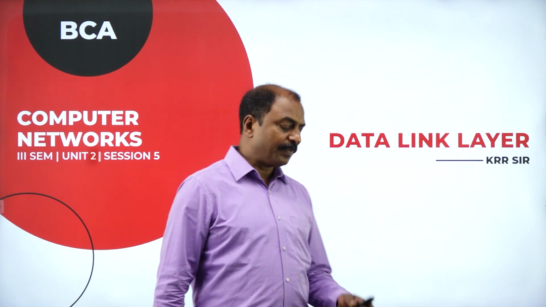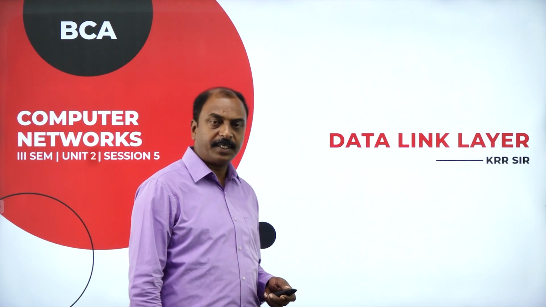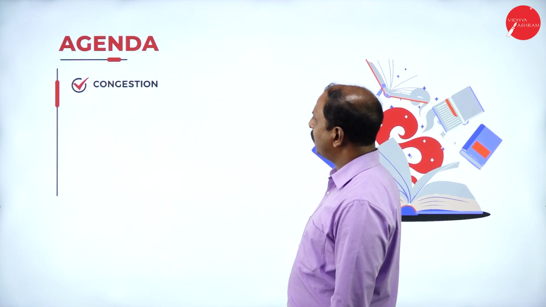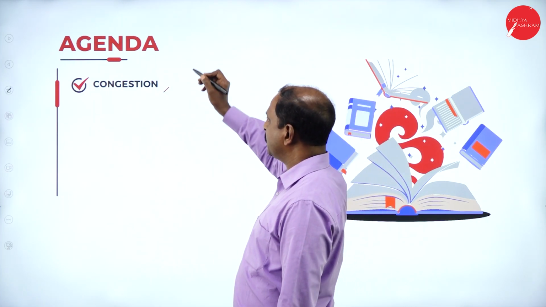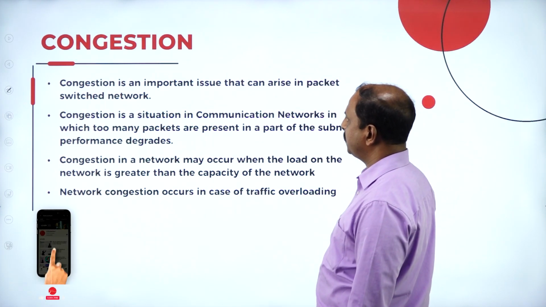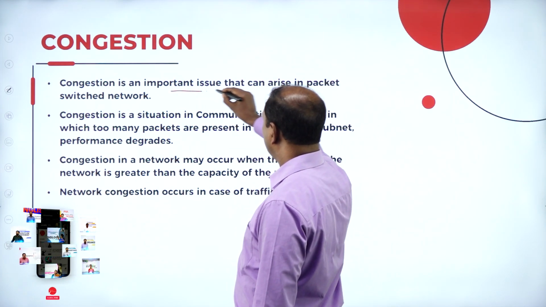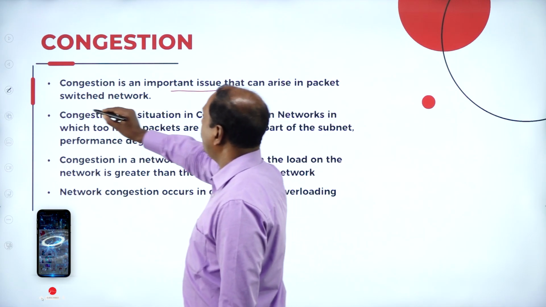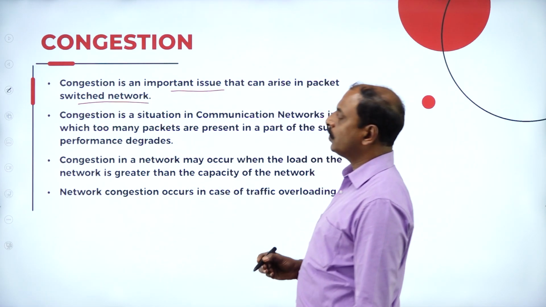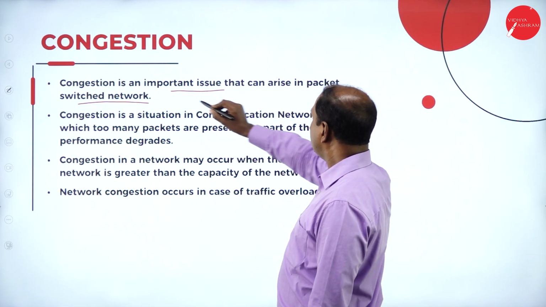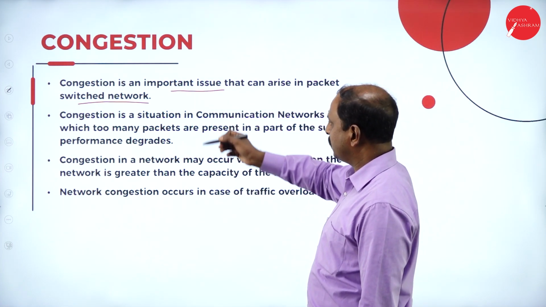Students, let us start our discussion with the unit Data Link Layer. So in this session, let us discuss the concept of congestion. Let us see what is a congestion here in a network. Congestion is an important issue that can arise in a packet switched network. So in a computer network, congestion can arise. So what is a congestion?